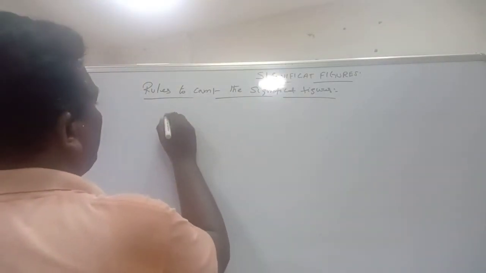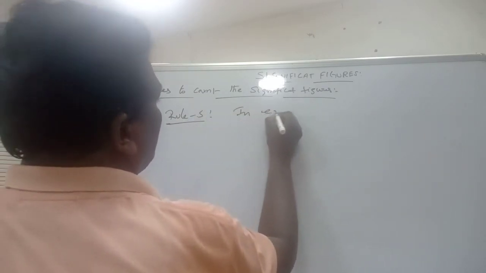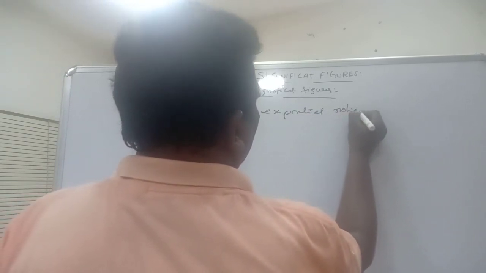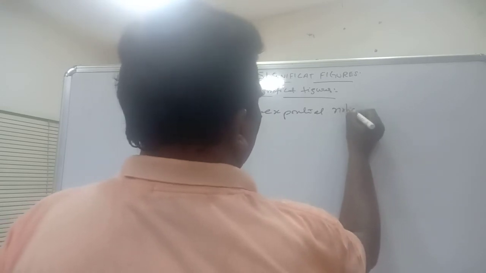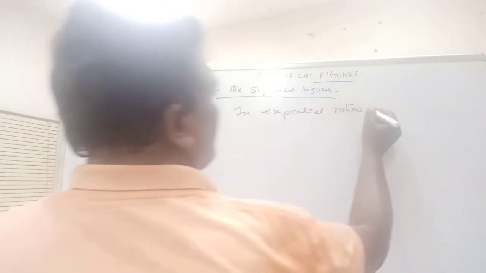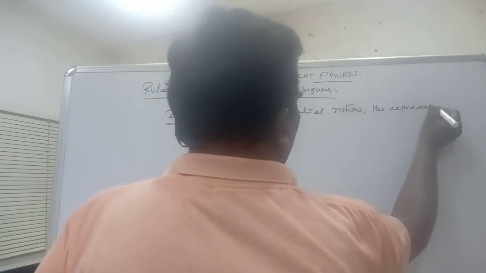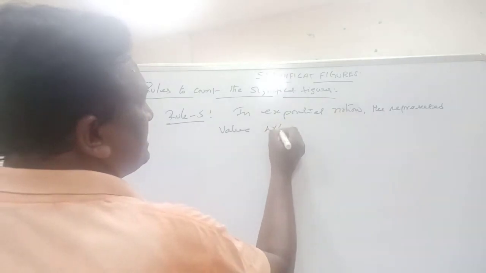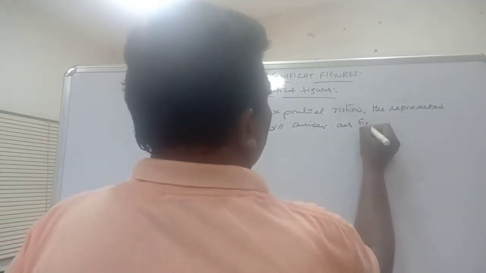In exponential notation, the value which is represented will be considered as significant.